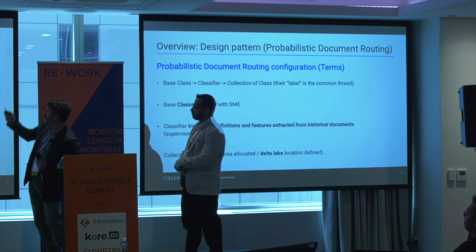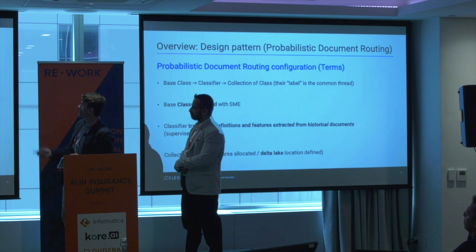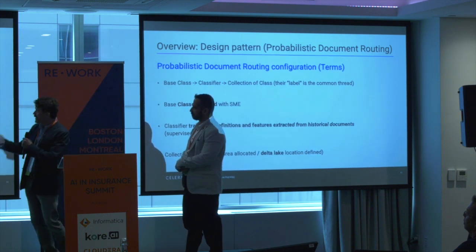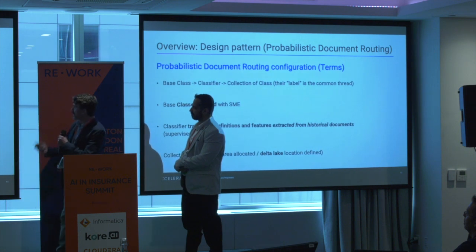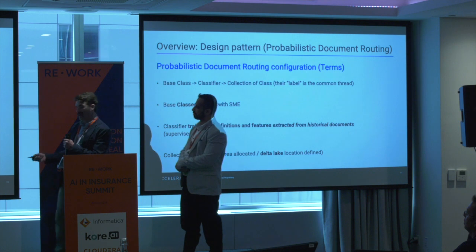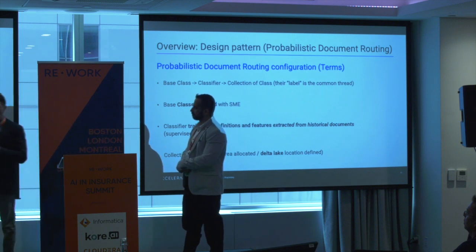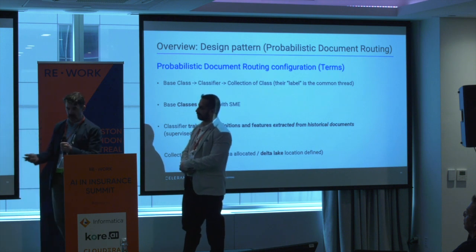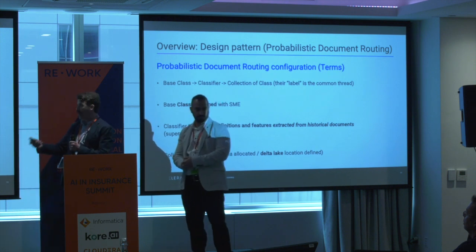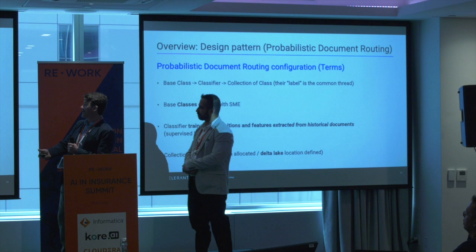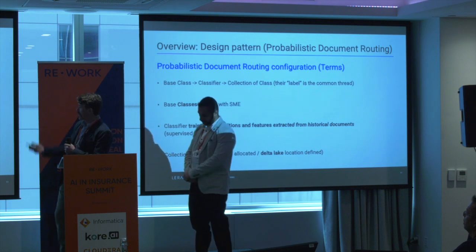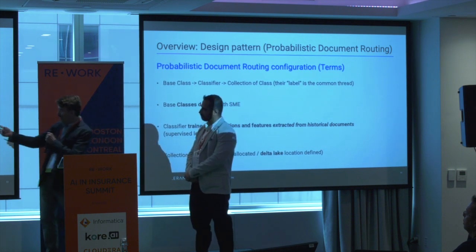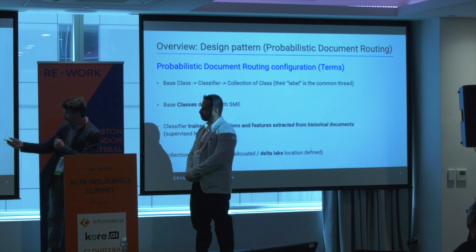Now let's talk about the terms. The terms in the probabilistic document routing configuration are base class, classifier, and the collection of the class. And the label is their common thread. So doing this exercise with the subject matter expert, the domain-driven expert, they should be able to tell us what's what to a certain degree. And then we're going to have to have a feedback loop. But for right now, we're going to go ahead and define these base classes with the subject matter expert.